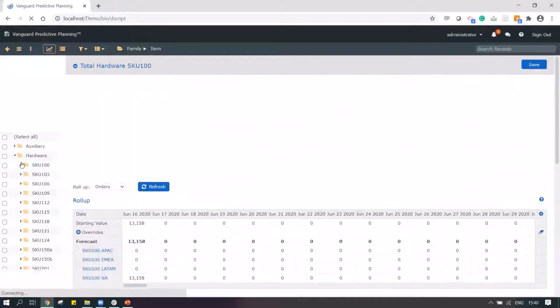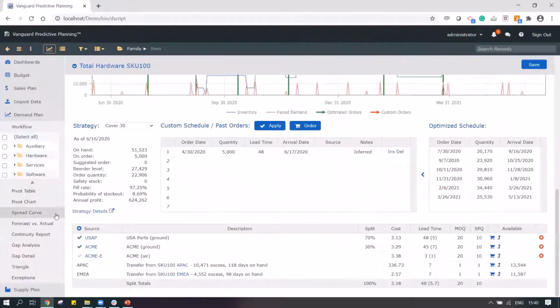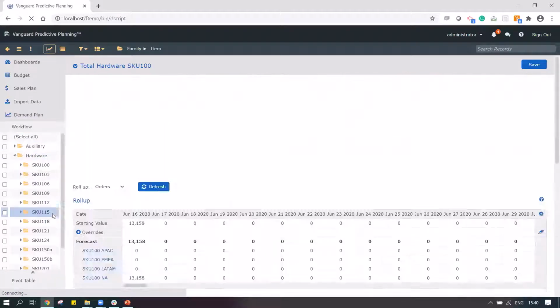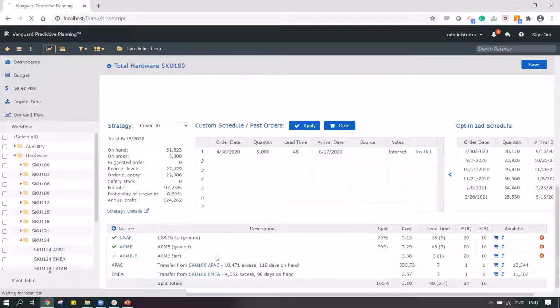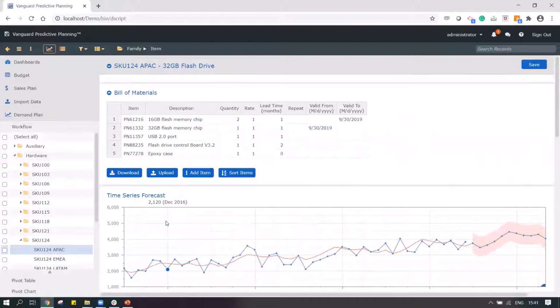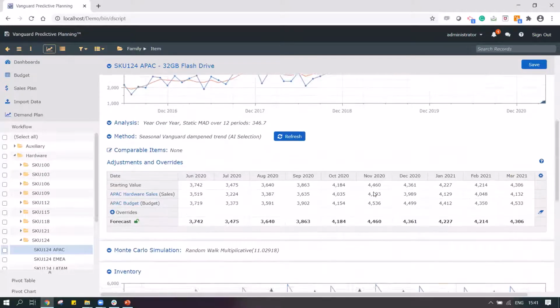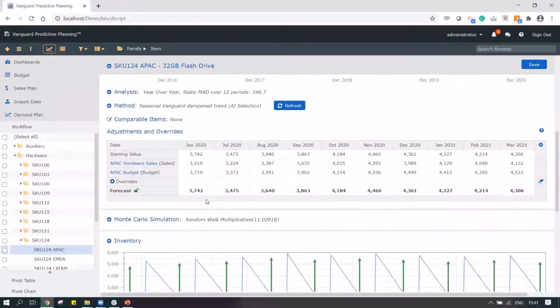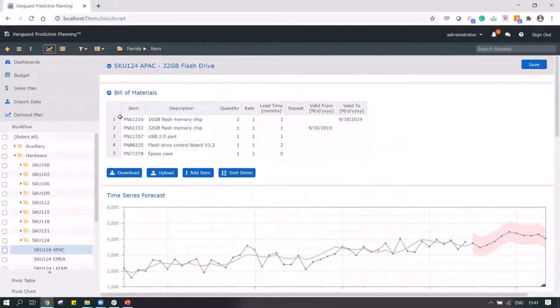So that was one of the key portions that I wanted to cover, at least from the demand and supply plan. Let's also see what other options are available. Maybe I have different BOMs, and I also want to plan for the BOM based on the finished good demand. In this case, I have this finished good, which is a 32 GB flash drive, and the forecast is over here. I have all the projections of it as well, my supply planning information, and the MRP details.